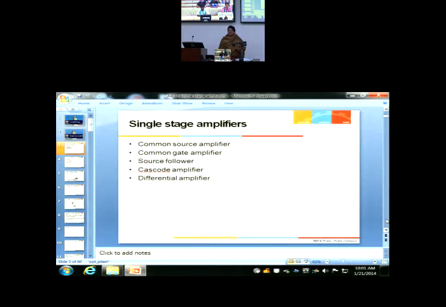I hope the same applies to Goa campus students also. You have to refresh, revise your concepts as I go along, because I would be touching upon these fundamental blocks. My main aim is to cover op-amps in great detail. That is where I should start in this course, but since I'm not aware how much understanding you people have, I'm trying to build up a base for you.